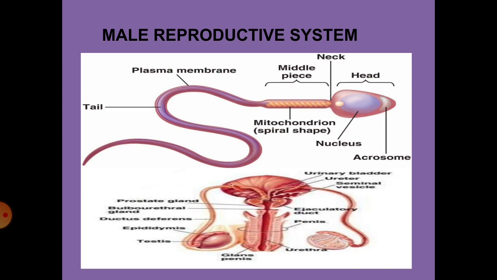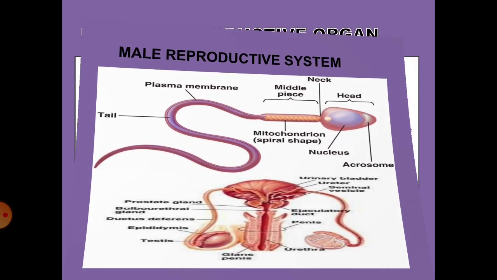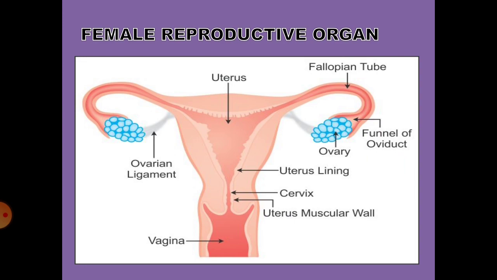The penis is nothing but a long, thick, muscular organ which is made up of erectile tissue for ejaculation. I hope you have all understood the male reproductive system. Now let us move on to the female reproductive system. This female reproductive system involves 4 parts. They are the ovaries, fallopian tube, uterus and the vagina.